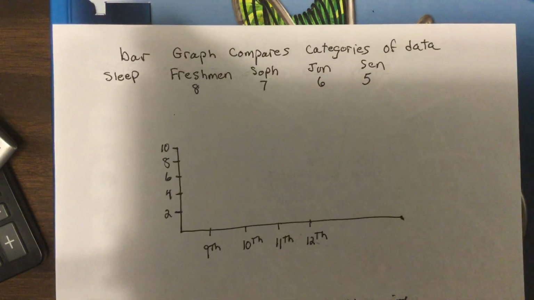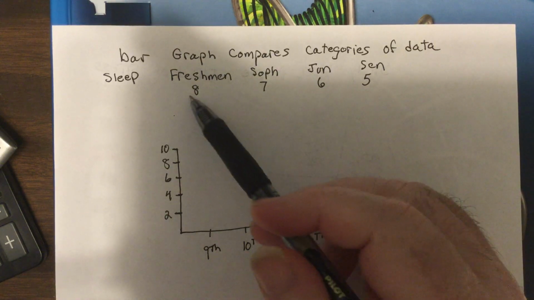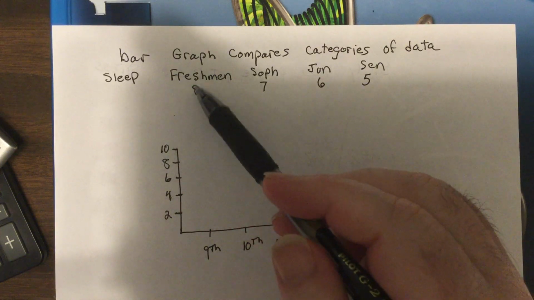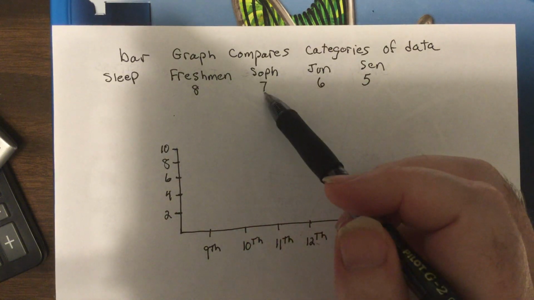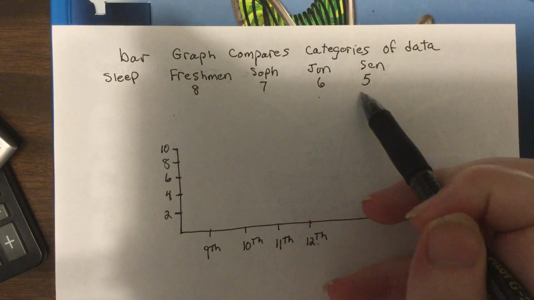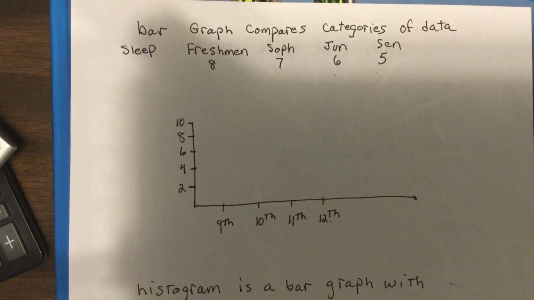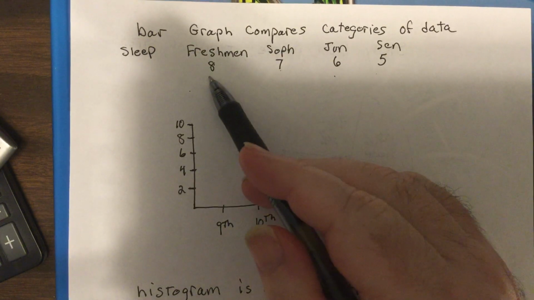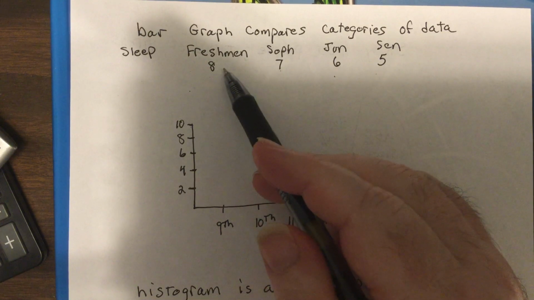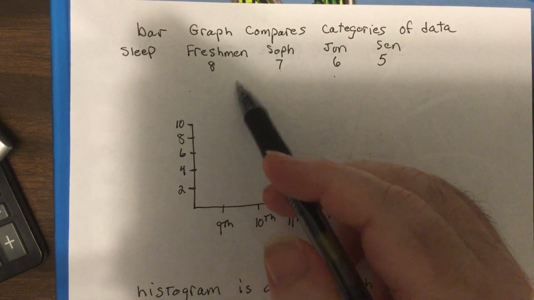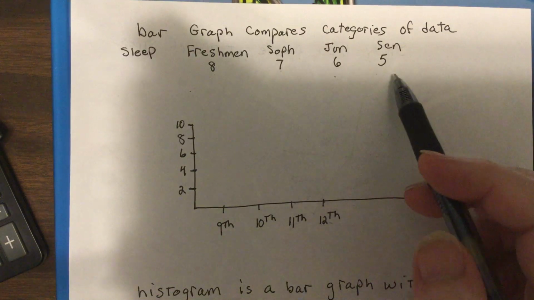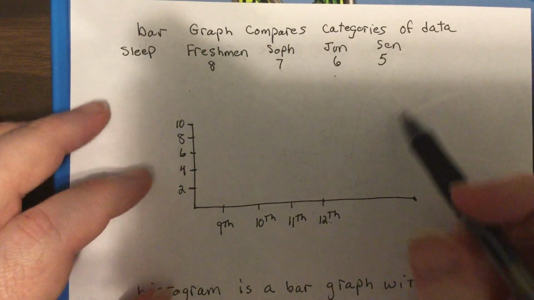So let's look at our first problem, bar graphs. Now, a bar graph is just used to represent data. So let's say we did a study, and the study said that freshmen get 8 hours of sleep, sophomores get 7, juniors get 6, seniors get 5. Now, you would want to show the data, so then you'd want to show people maybe something needs to be done. Maybe freshmen get more because parents are more on top of freshmen, but as kids get older, parents tend to let you do what you want.